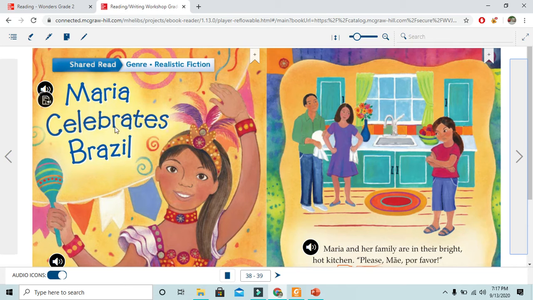Maria celebrates Brazil. This is the title of the story. As you see, we write the important words in capital letters, like the name of Maria. Celebrates is an action that is important. Brazil is the name of a country.